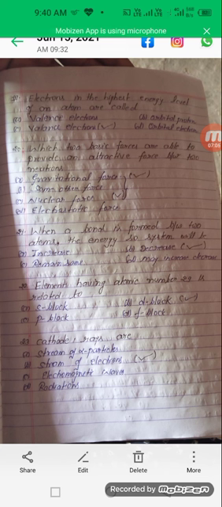An element having atomic number 29 is related to. We also know that element 29, that is copper, is related to the d block. Question 23: cathode rays are a stream of alpha particles, a stream of electrons, electromagnetic waves, or radiation. Option B is correct, a stream of electrons. We know that when a stream of electrons is heated, then cathode rays are obtained.